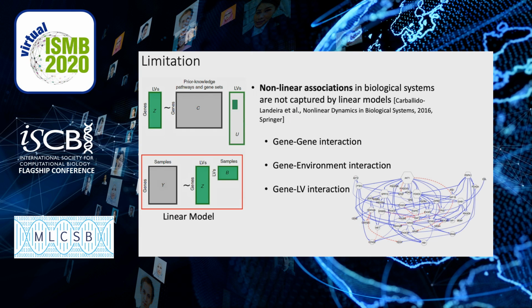However, one limitation of the PLIER framework is that latent variables are constructed as a linear combination of genes, in other words, by a linear model. Because of that, nonlinear associations are not captured by such a model. At the same time, it is well known that biological systems are complex, where different genes can interact with each other in a nonlinear fashion. And some genes can have interactions with environmental factors as well as latent variables through a complex network.